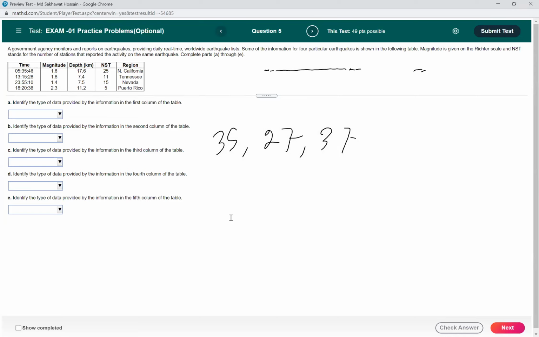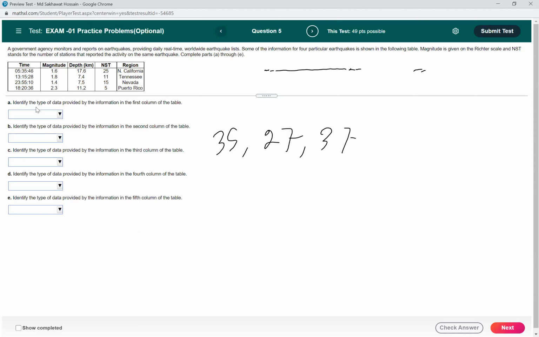Complete part A through part E. Basically we have a table with some variables: time, magnitude, depth, NST, and region.